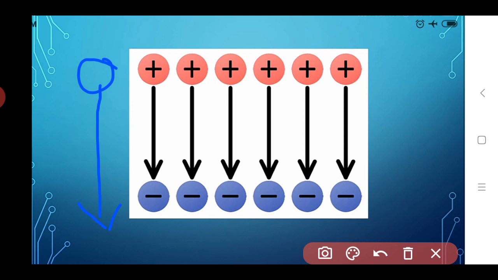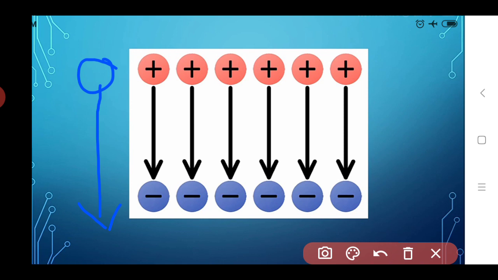So here this electric level deciding the direction of flow of electric charge is called electrostatic potential. By this concept we see what the electric potential is. Electrostatic potential depends upon the direction of flow of positive charge. In which direction does positive charge flow?